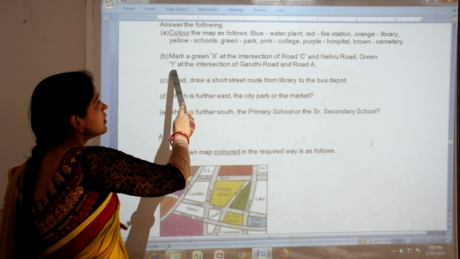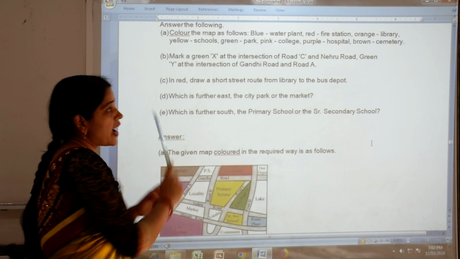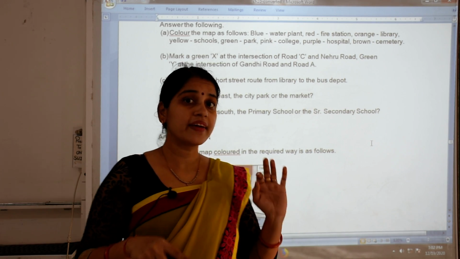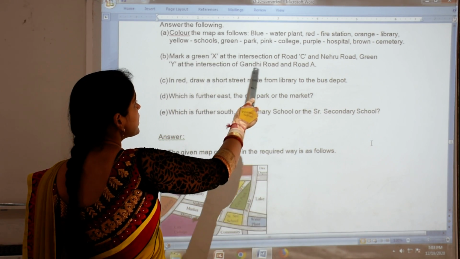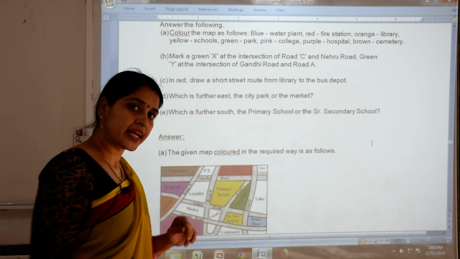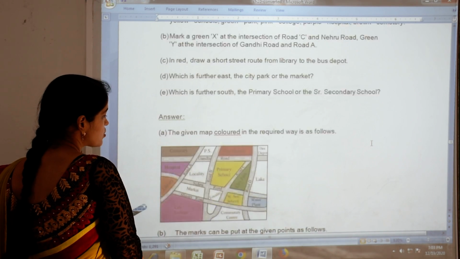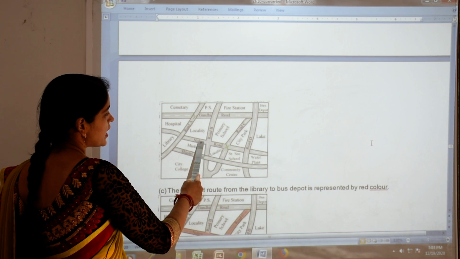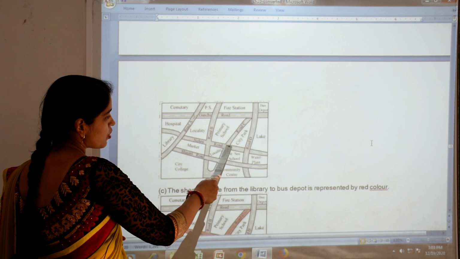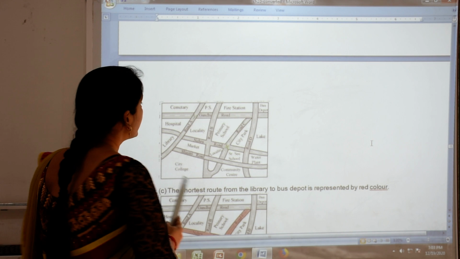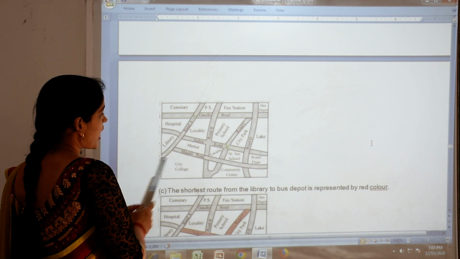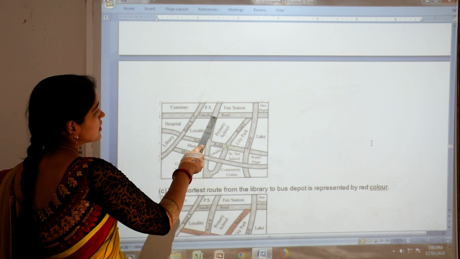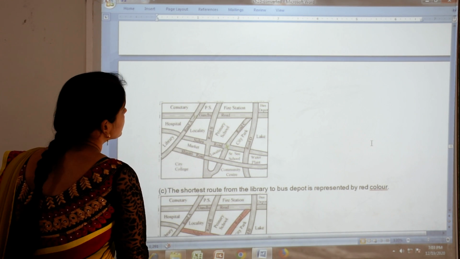Okay, and green Y, which you have to draw with green color where Gandhi Road and road A intersect. So first you have to search this road. So this is road C and this is Nehru Road. So you draw here X, and next one is Y where this road A and